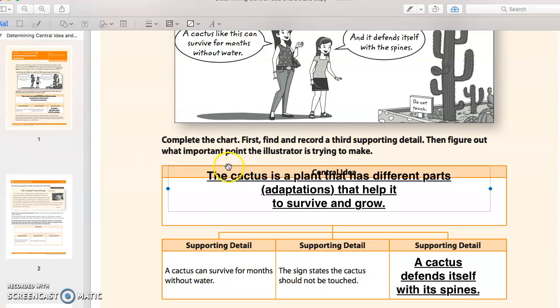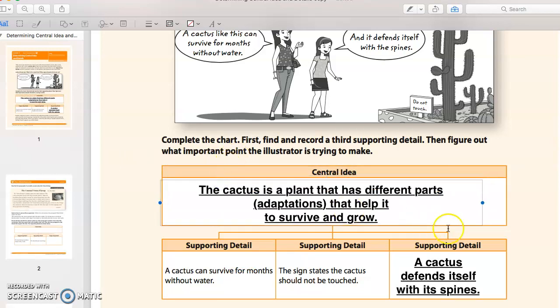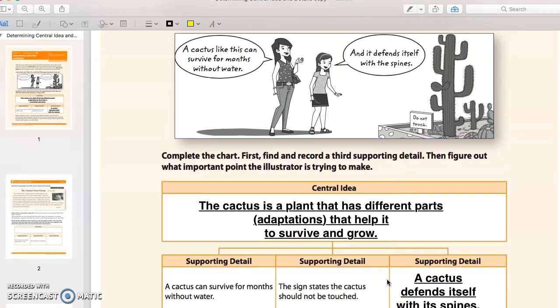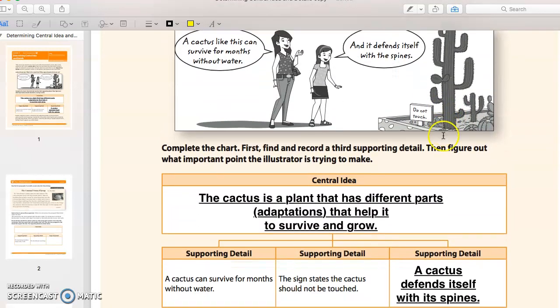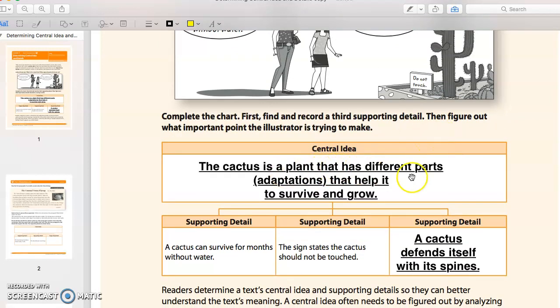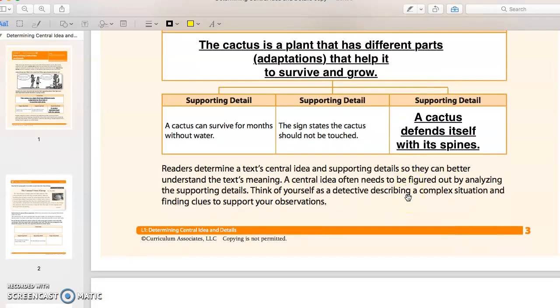And then in order to survive and grow, it's got these spines so that birds and other animals don't steal the water that it does have. And it's saying do not touch it because this is their adaptation of spines. Okay? So a cactus is a plant that has different parts that help it to survive and grow.